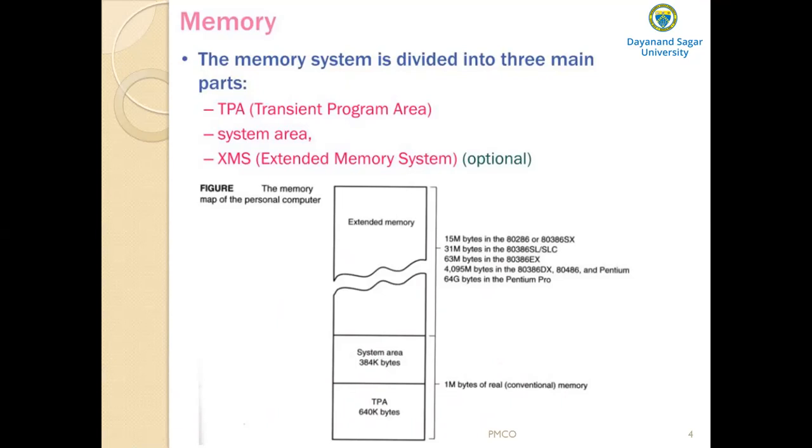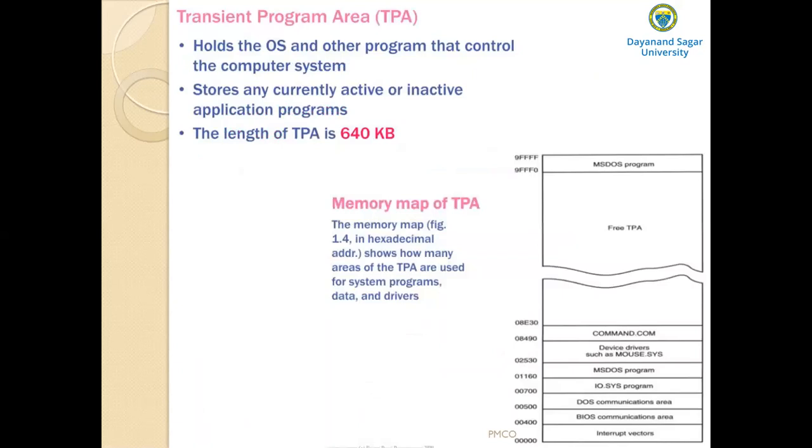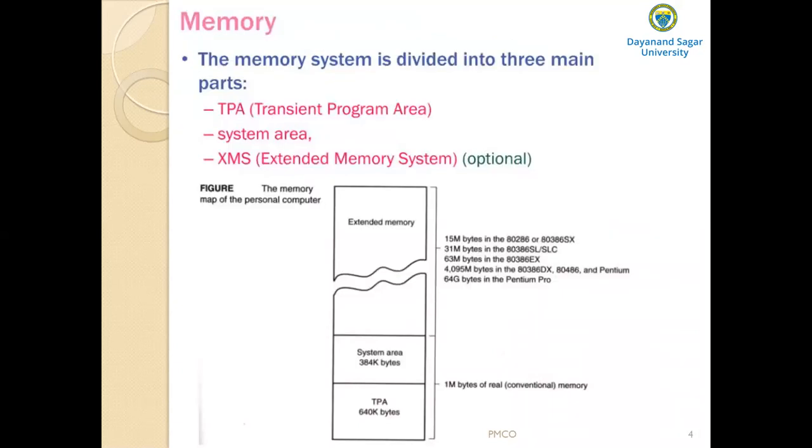Why is it called real or conventional memory? Because each of these Intel microprocessors is designed to function in this area in its real mode of operation. Actually, there are two modes of operation of a microprocessor: the real mode of operation and the protected mode of operation.